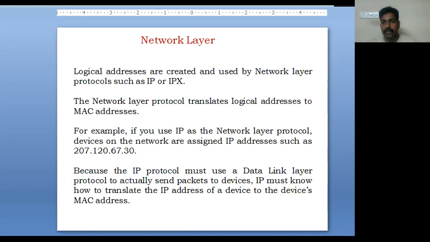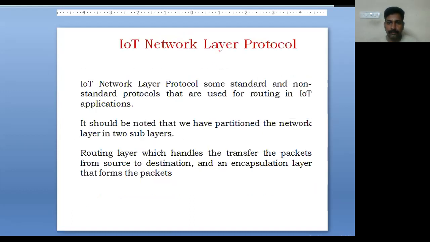So the network layer does two functions. One is logical addressing, another one is routing. So now we'll see what happens in the IoT network layer protocol. In IoT network layers, we have some standard protocols or some non-standard protocols used for routing in IoT applications.